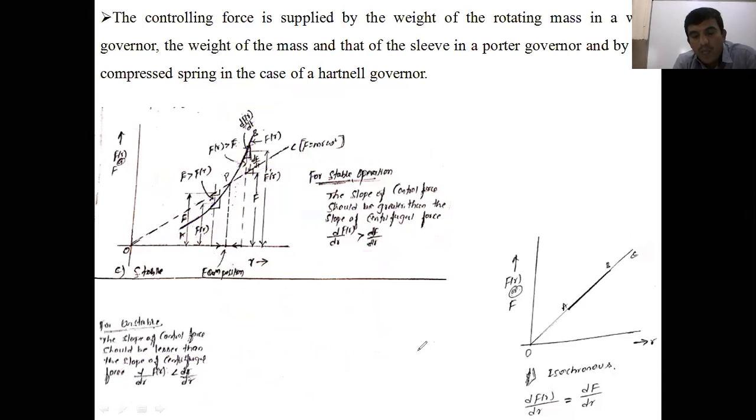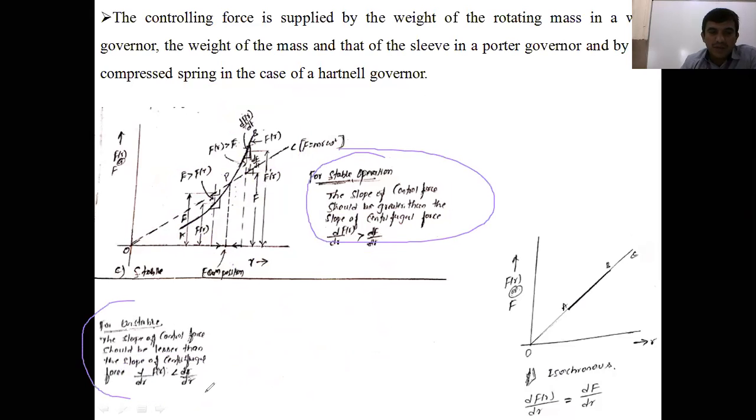Is there any doubt regarding this controlling force? These are the conditions when the governor is stable, when it performs its operation correctly, or when it is not performing its operation correctly, meaning improper performing.